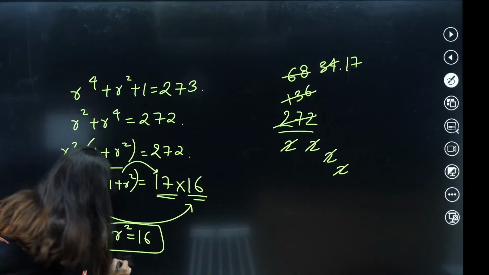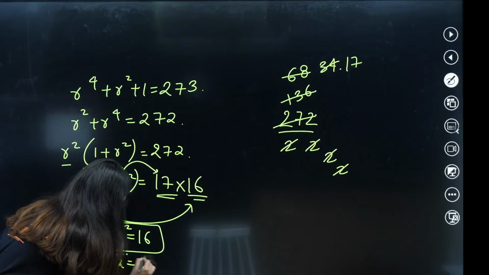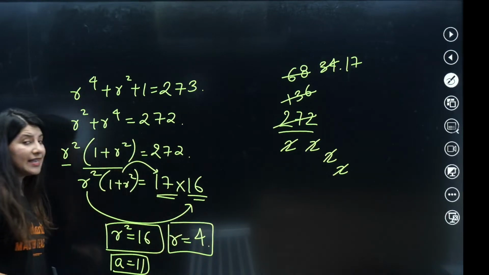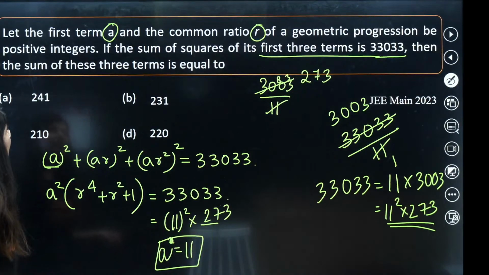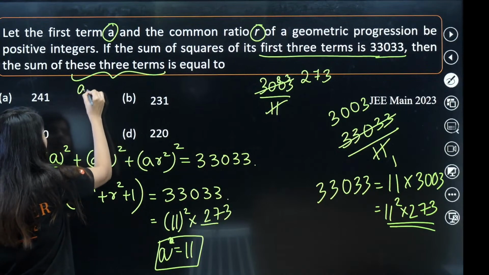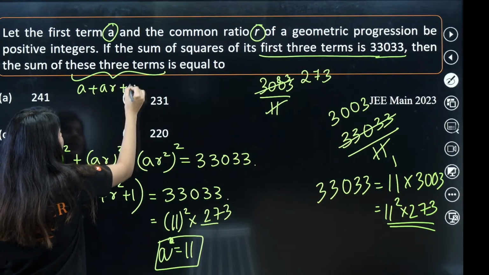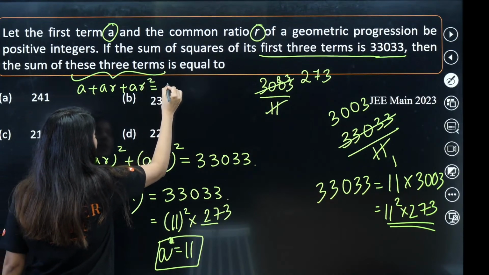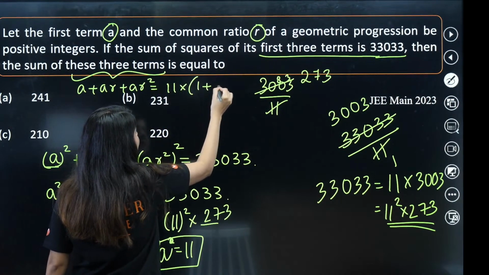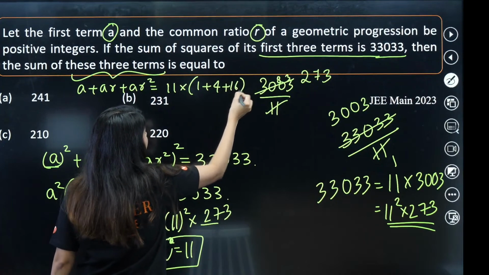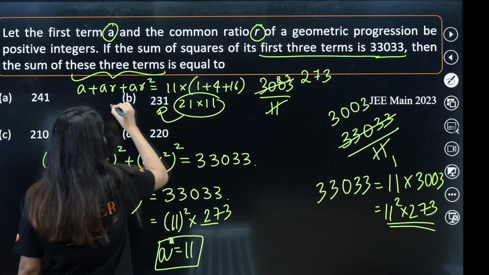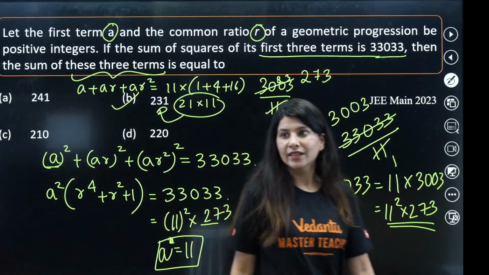The value of A was what? 11. The value of R is what? 4. R is 4. A is 11. And the question is asking us to calculate the sum of these three terms. That means A plus AR plus AR square is what we need to figure out. So 11 is common. 1 plus R square. So 1 plus 4 plus 16. So 21 into 11. Again, B option is absolutely right. Very nice.